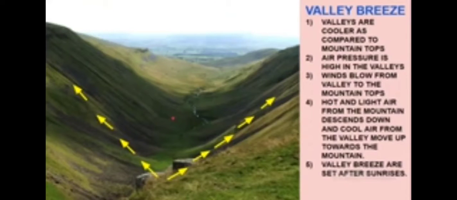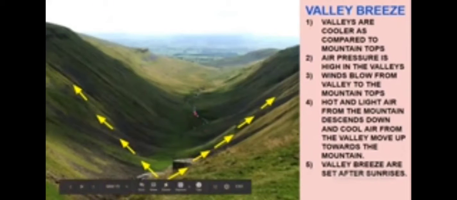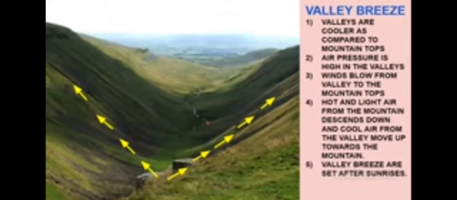So what will happen? Cooler air means what? The temperature will be low. And when the temperature is low in the valleys, what will happen? Which pressure will be created? High pressure, correct. So air pressure is high in the valleys. Why is air pressure high in the valleys? Because the temperature is low over there. Okay, then what will happen? Temperature is low, air pressure is high. And as I told you, the winds will always move from the high pressure towards the low pressure area.